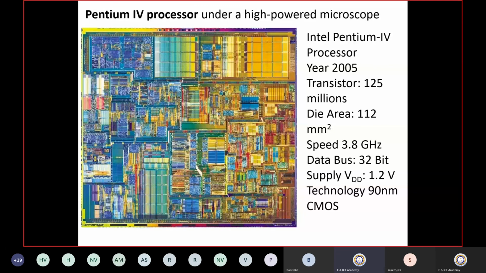Okay, so in between you can interrupt me if I am going very fast. If you have any doubt, you can ask me in between also. So this is the Pentium 4 processor we are talking about. Most of the students, I think, are aware of that.